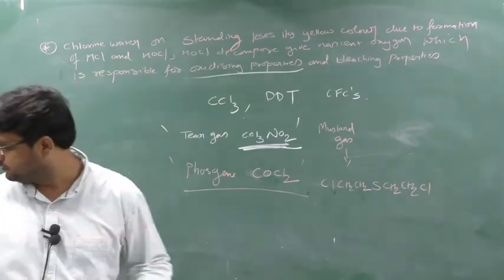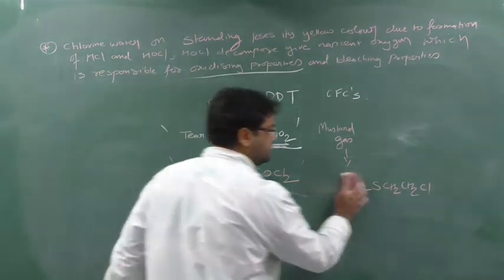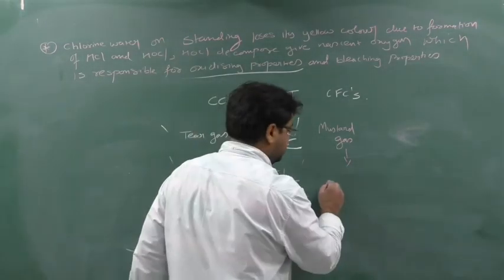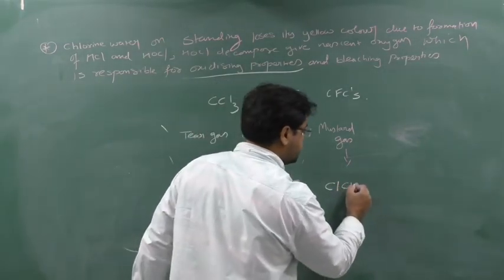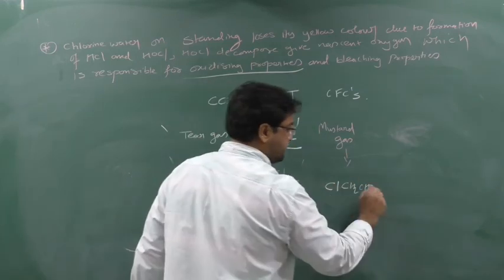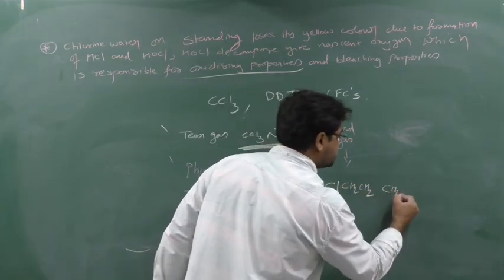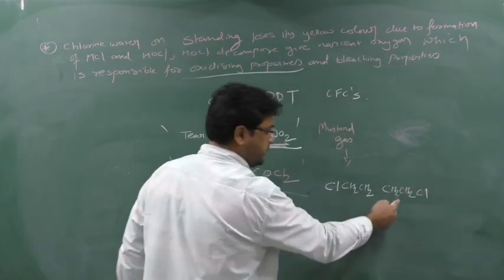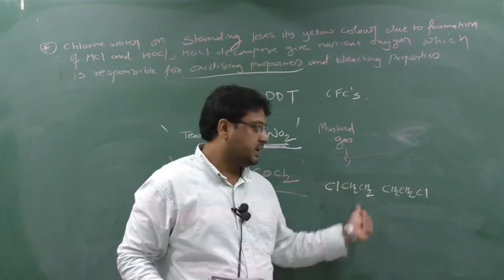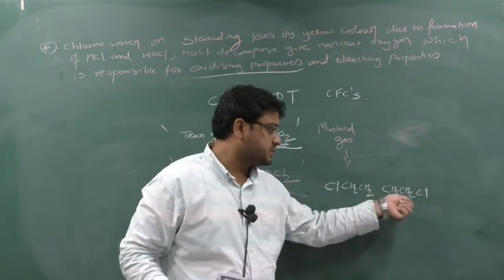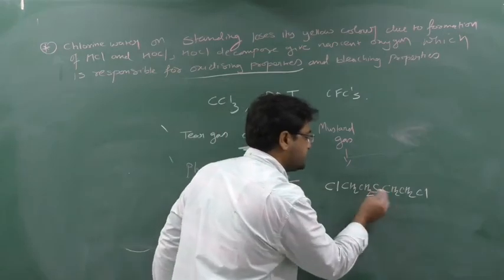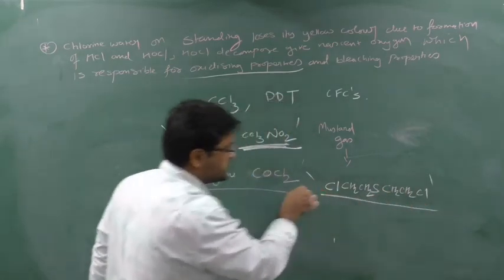Once more I will write down the mustard gas formula. Write down Cl, then 2 times CH2, CH2. Select it, copy and paste, but in reverse. So CH2, CH2, Cl. Mirror image, no? So first remember Cl, CH2, CH2. Write down its mirror image, CH2, CH2, Cl. Leaving some space, and in that space you add S, sulfur. So this is your mustard gas.